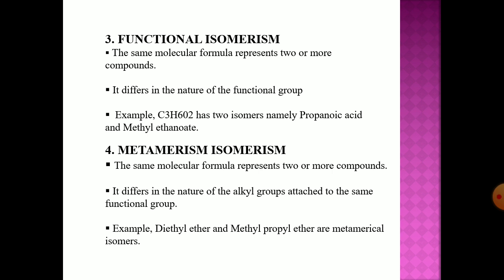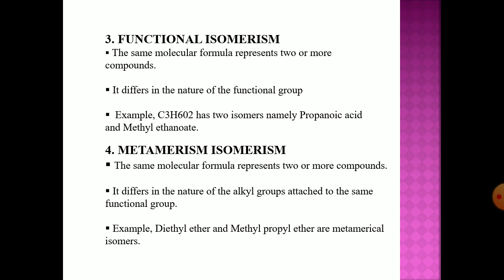That means they have the same molecular formula, but the compounds have different functional groups, and so different chemical and physical properties. That's why they are called functional group isomers. The fourth type is metamerism isomerism. The same molecular formula represents two or more compounds. They differ in the nature of the alkyl group attached to the same functional group. For example, diethyl ether and methyl propyl ether are metameric isomers.